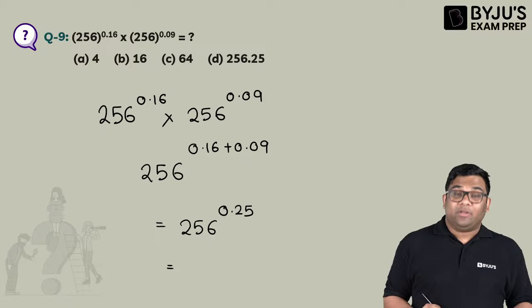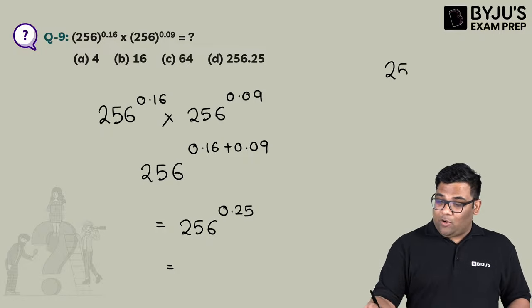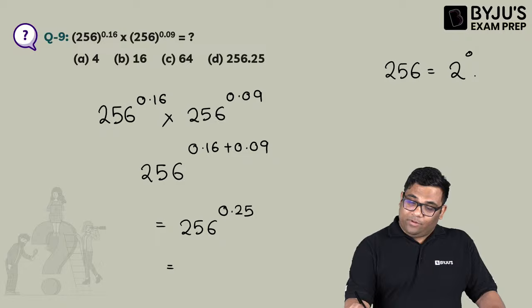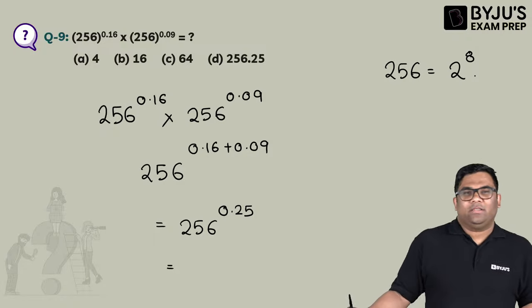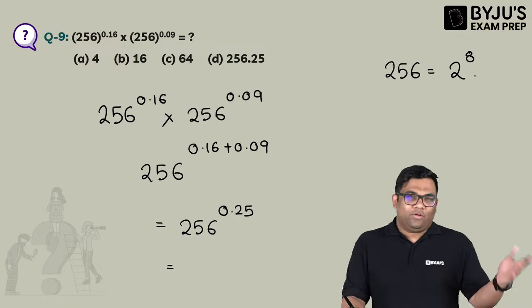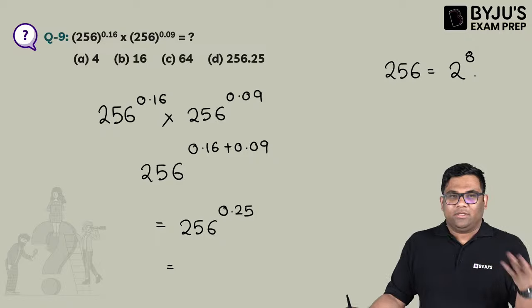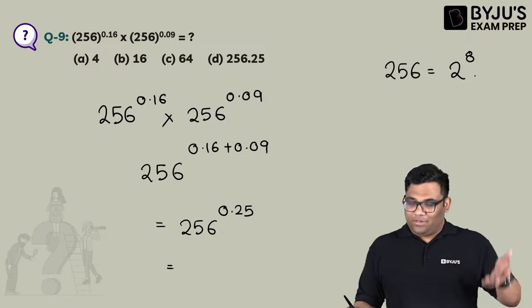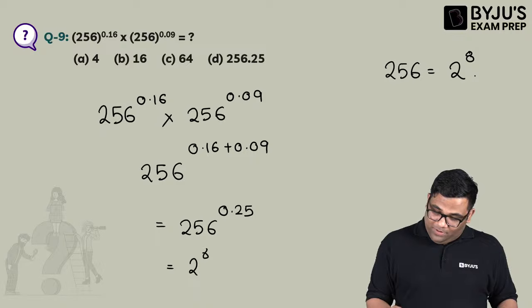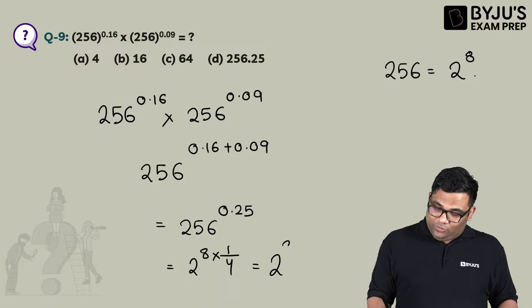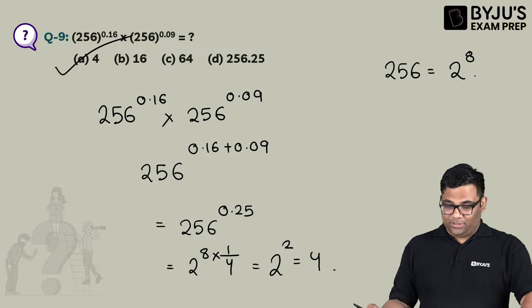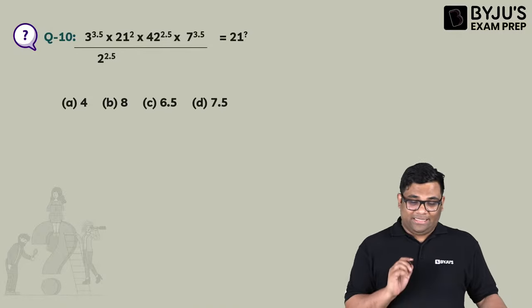Now this becomes how much? 256 is actually 2 to the power 8, right? Because 2 square is 4, 2 cube is 8, 2 to the power 4 is 16, to the power 5 is 32, then 6 is 64, and so on, up to 8. So this becomes 2 to the power 8, and 0.25 is 1 by 4. So it is 2 square, making it 4. So the answer is 4. Simple question.